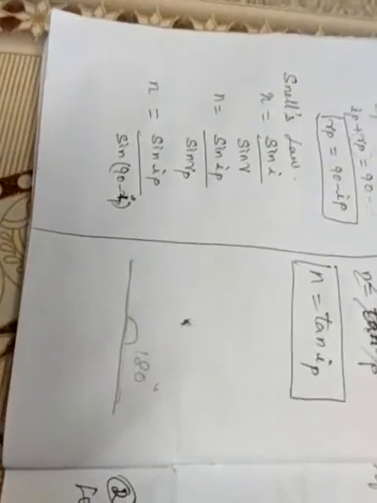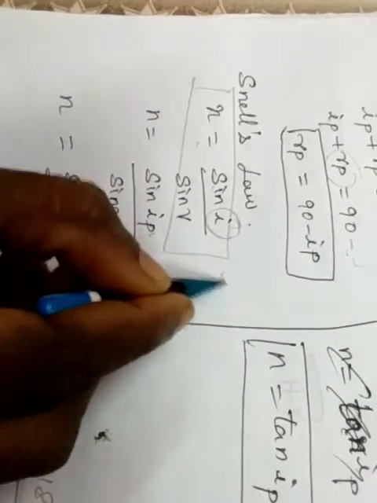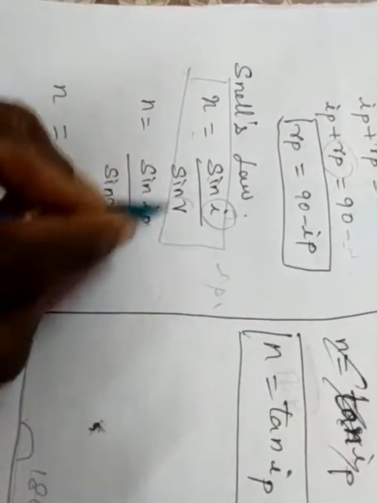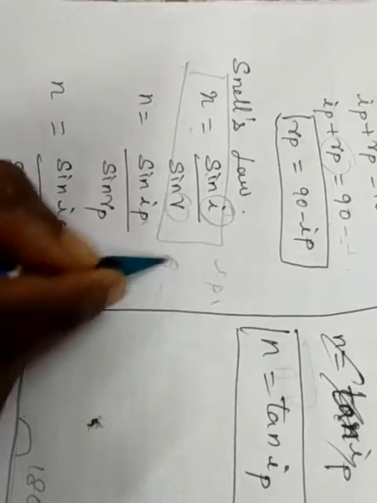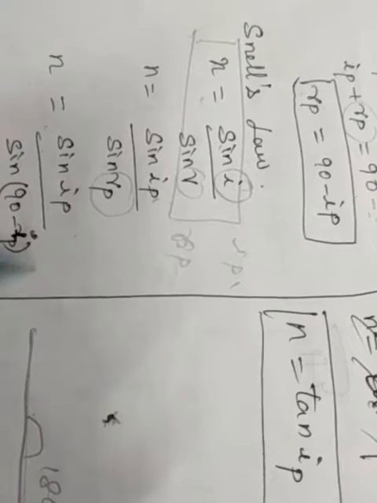So now we turn to Snell's law. What is Snell's law? You know that Snell's law is N equals sin I by sin R. In place of I we put IP, and in place of R we put RP. Next we take IP and substitute the value of RP as 90 minus IP, so N equals sin IP divided by sin of 90 minus IP.